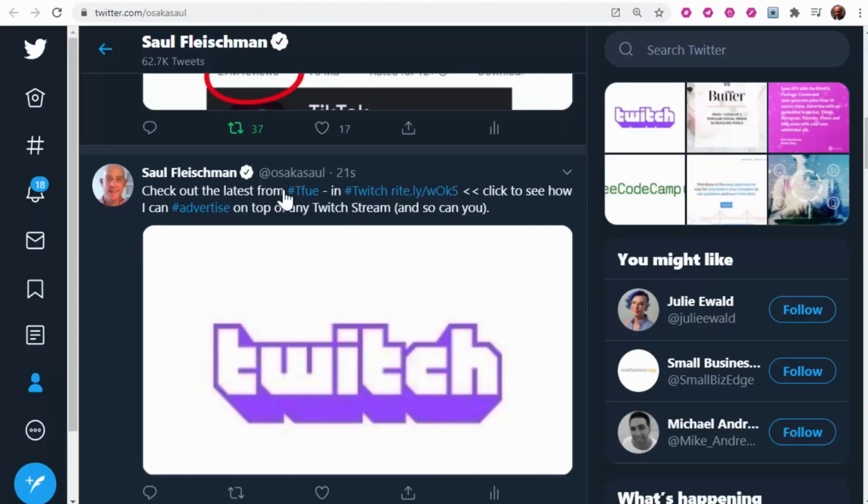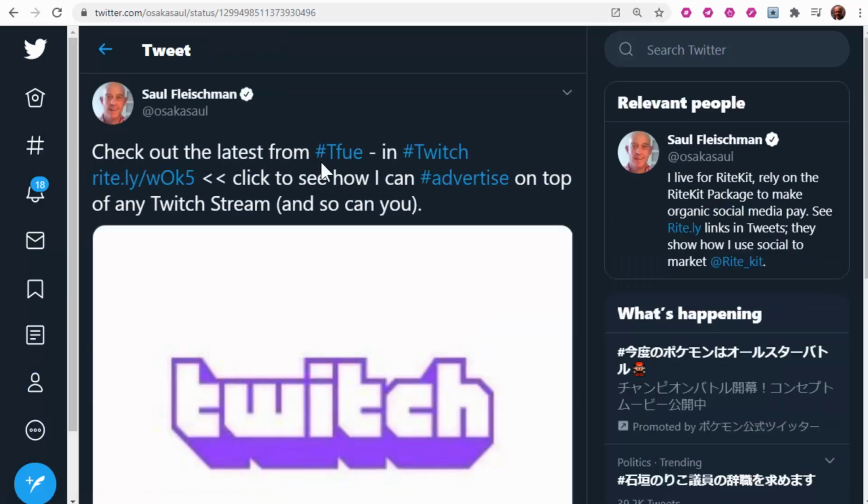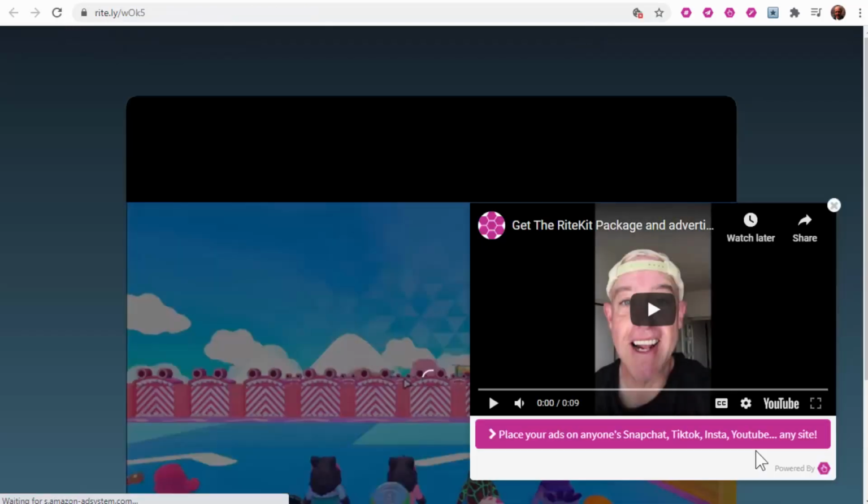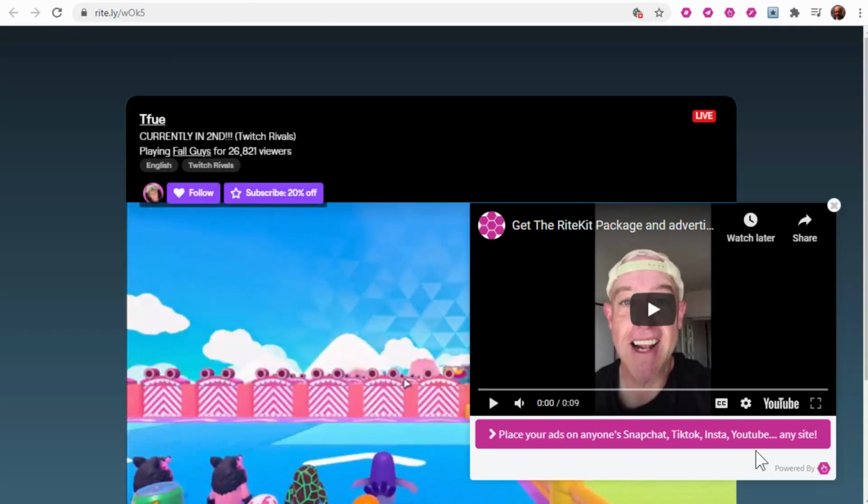now. And here in Twitter you see the tweet went out, and the call to action in this post, of course, is click the URL. And when people do that, this is what they get. Advertise on any Twitch stream with the RiteKit package.